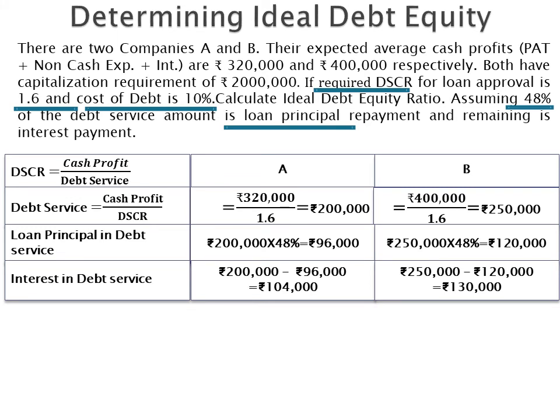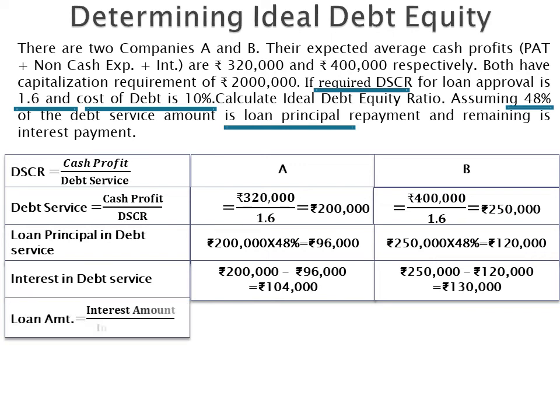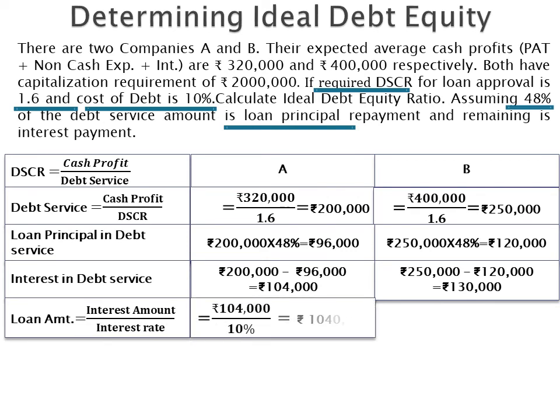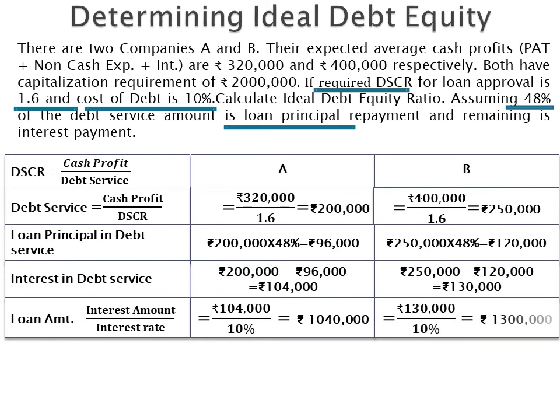So, the loan amount we can calculate by dividing the interest amount by the interest rate. So, for company A it is rupees 1,04,000 divided by 10%. This comes to rupees 10,40,000, and for company B it is rupees 1,30,000 divided by 10%. So the loan amount is rupees 13 lakhs.